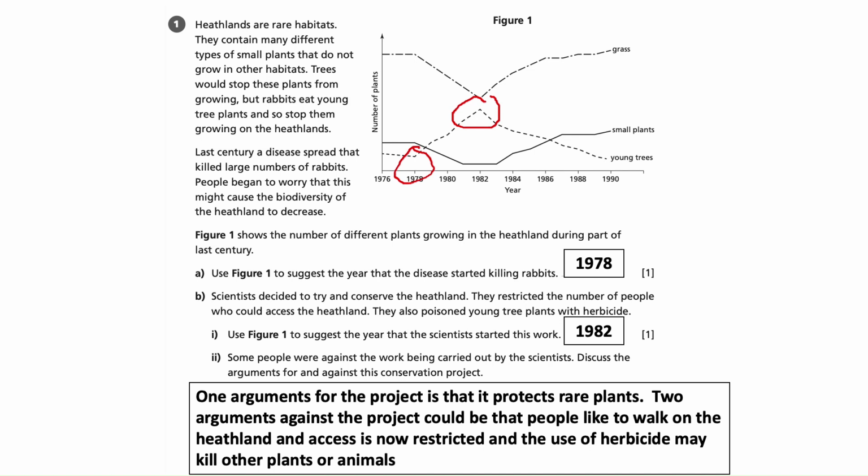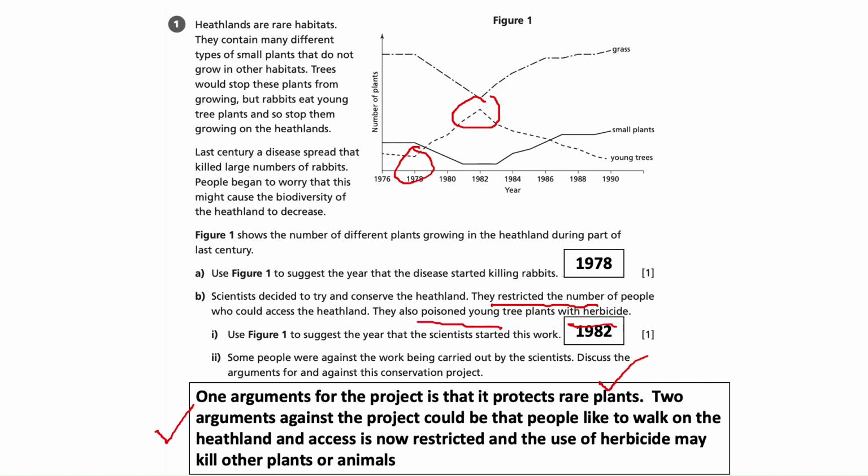So that can be a tick there. Two arguments against the project could be that people like to walk on the heathland and the access is now restricted. So therefore that would be a disadvantage. And the use of herbicides may kill other plants or animals. That's relating specifically to the conservation project because we can see that we're told that it restricts the number of people and also that it's using poison with herbicide.